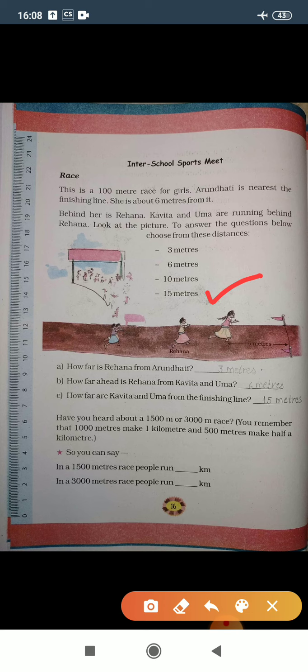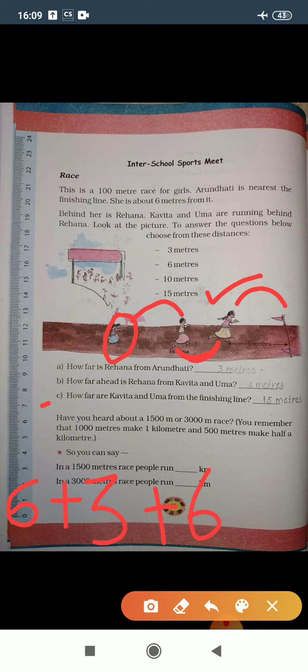Again I am going to explain C1. Same. Arundhati and the finishing line, the distance is 6 meters. Rehana and Arundhati, the distance is 3 meters. And Uma, Kavita and Rehana, the distance is again 6 meters.